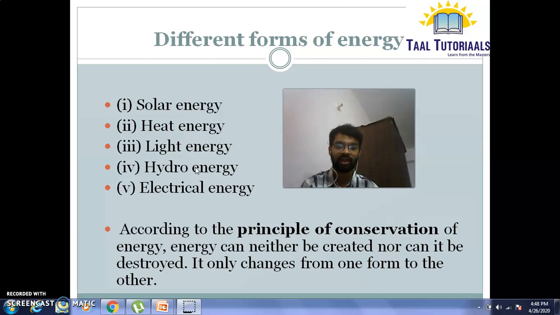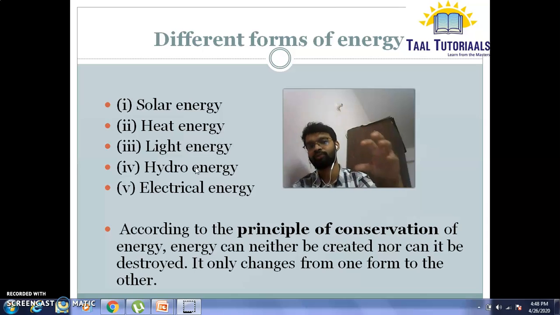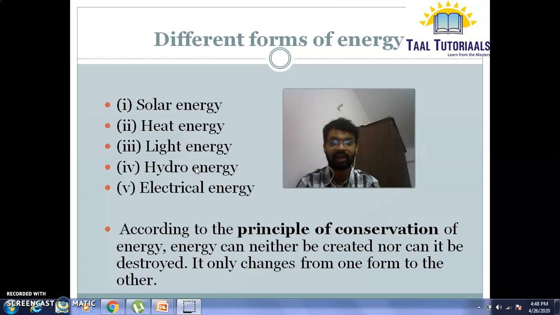Hydro energy: the energy possessed by fast moving water is called hydro energy. The energy is used to generate electricity in the electric power station. For this, dams are made, so the water can flow at a very high speed and we get good hydroelectricity. Last is electrical energy. When two dry bodies are rubbed together, they get charged due to the movement of free electrons and they give us electrical energy.